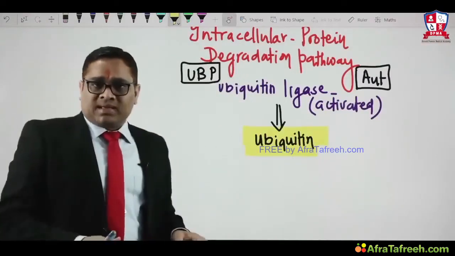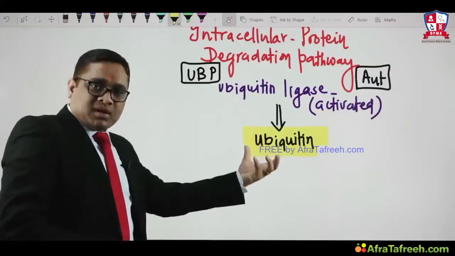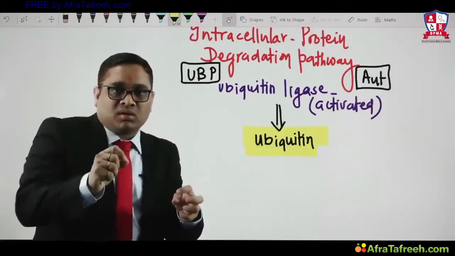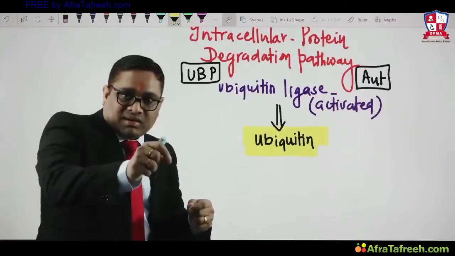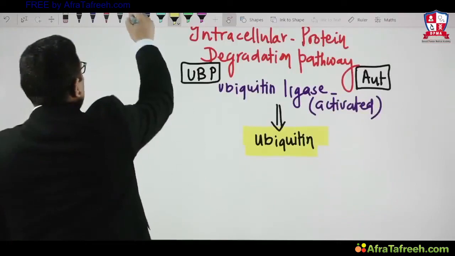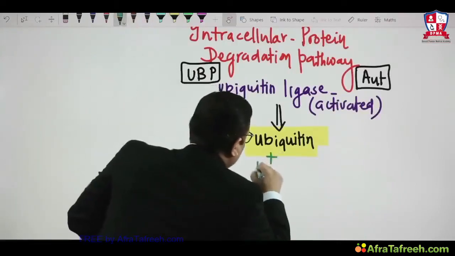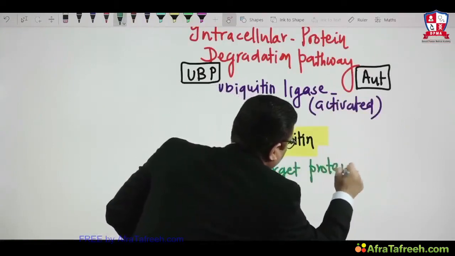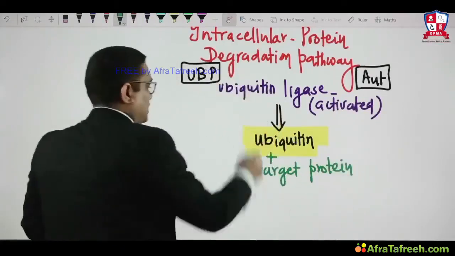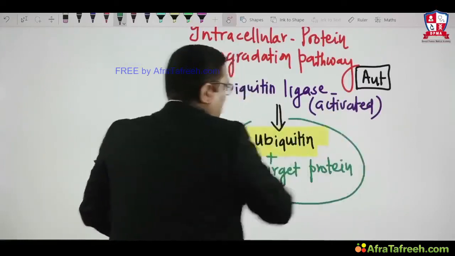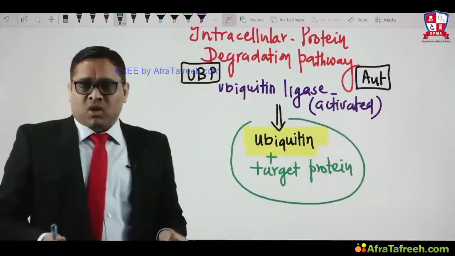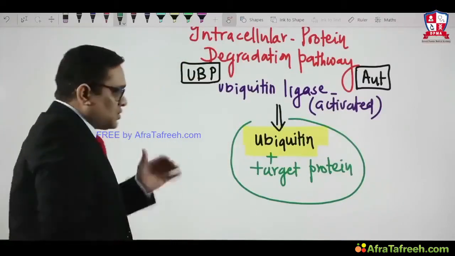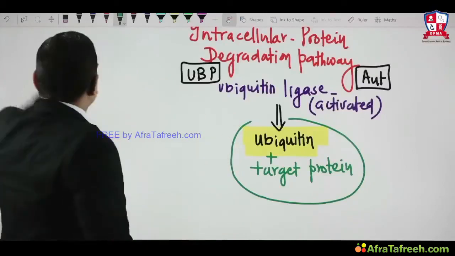Because of the ubiquitin ligase activation, ubiquitin has been released, and this ubiquitin has a tendency to combine with the target protein which has to be degraded, right? So this ubiquitin will combine with the target protein. That is the important thing to understand. This is the common thing which is seen in both autophagy and the ubiquitin proteasome degradation pathway. So when ubiquitin combines with the target protein, what will happen next?